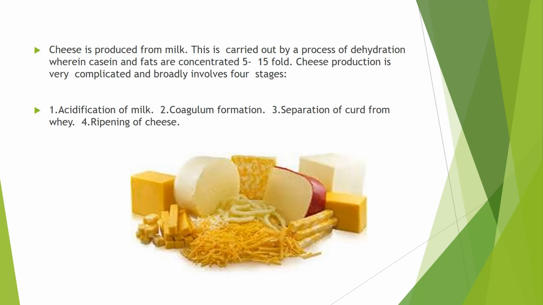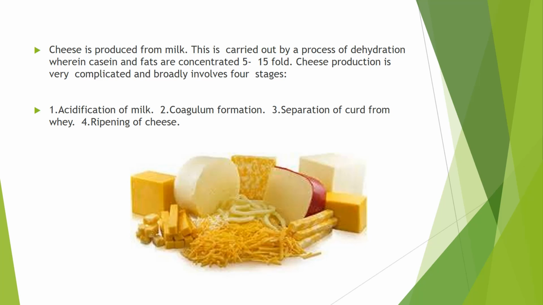Cheese is produced from milk. This is carried out by a process of dehydration wherein casein and fats are concentrated 5 to 15 fold. So cheese production is very complicated and it has four stages. First one is the acidification of milk. Second one is the coagulum formation. Third one is the separation of curd from whey. And fourth one is the ripening of cheese.